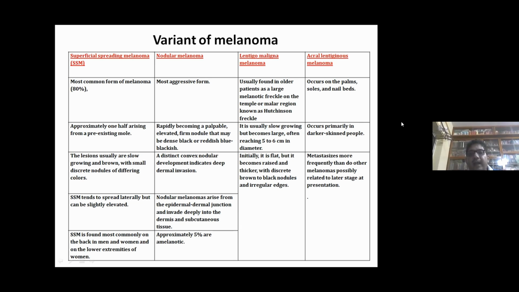Lentigo maligna melanoma is usually found in older patients as a large melanotic freckle on the temple or malar region, known as Hutchinson's freckle. It is usually slow growing but becomes large, often reaching up to 5 to 6 centimeters. Initially it is flat, but it becomes raised and thicker with discrete brown to black nodules and irregular edges. Acral lentiginous melanoma occurs on the palms, soles, and nail beds, primarily in dark-skinned people. It metastasizes more frequently than other melanomas, possibly related to later stage at presentation.